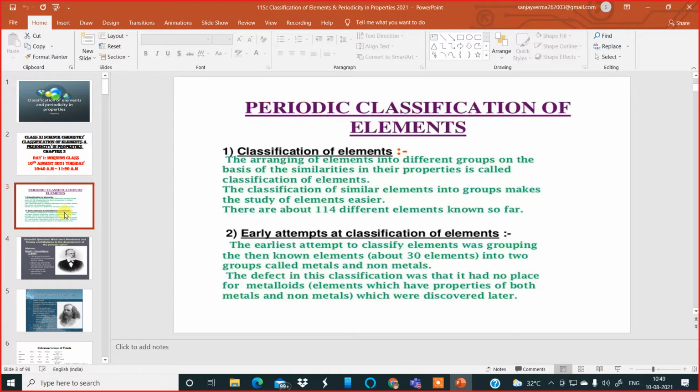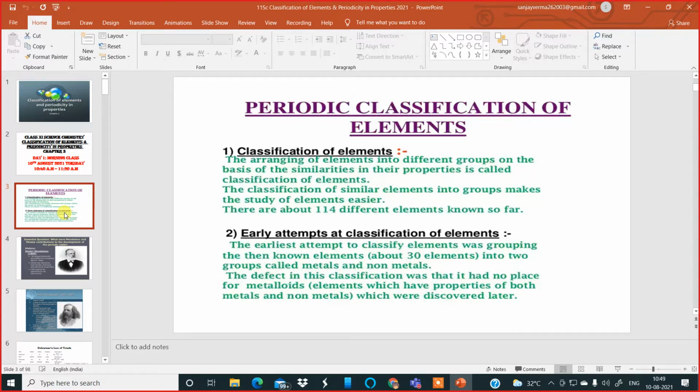Now let's move ahead straight away to the first important thing to discuss. What is the necessity of classifying the elements accordingly? What is the use? What is the need for classifying the elements into the periodic table? Had the elements not been classified into the periodic table, what would have been today? It would have been a lot of problem, a lot of confusion to study these elements.